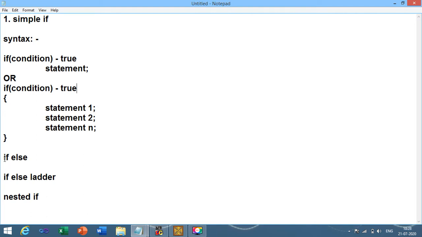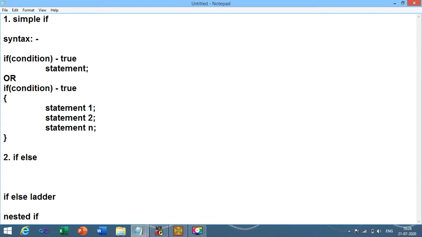Now the second type of if statement is if else. What is the use of if else? If else provides you the facility to put your statements in the true part, as well as certain statements in the false part, so that if the condition is false, you know which statements to follow.